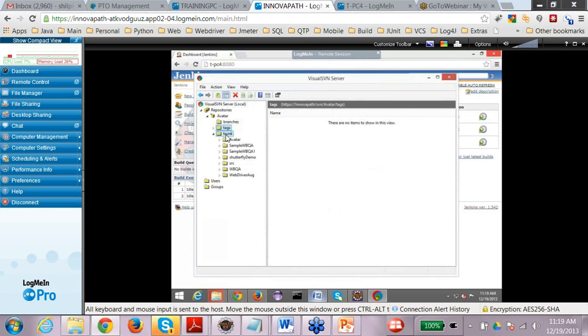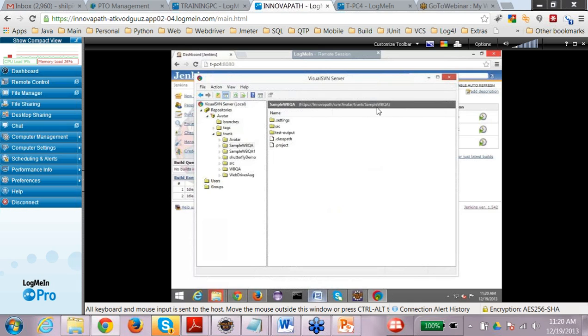Okay, so when you go to a company, you'll be provided a URL with the main trunk of the project that you will be working on in that client assignment, right? So for example, let's say you will be working on sample WPQA. If you see, this is the URL. It starts with HTTPS in our path, and I have created this particular setting. So this is your project URL.